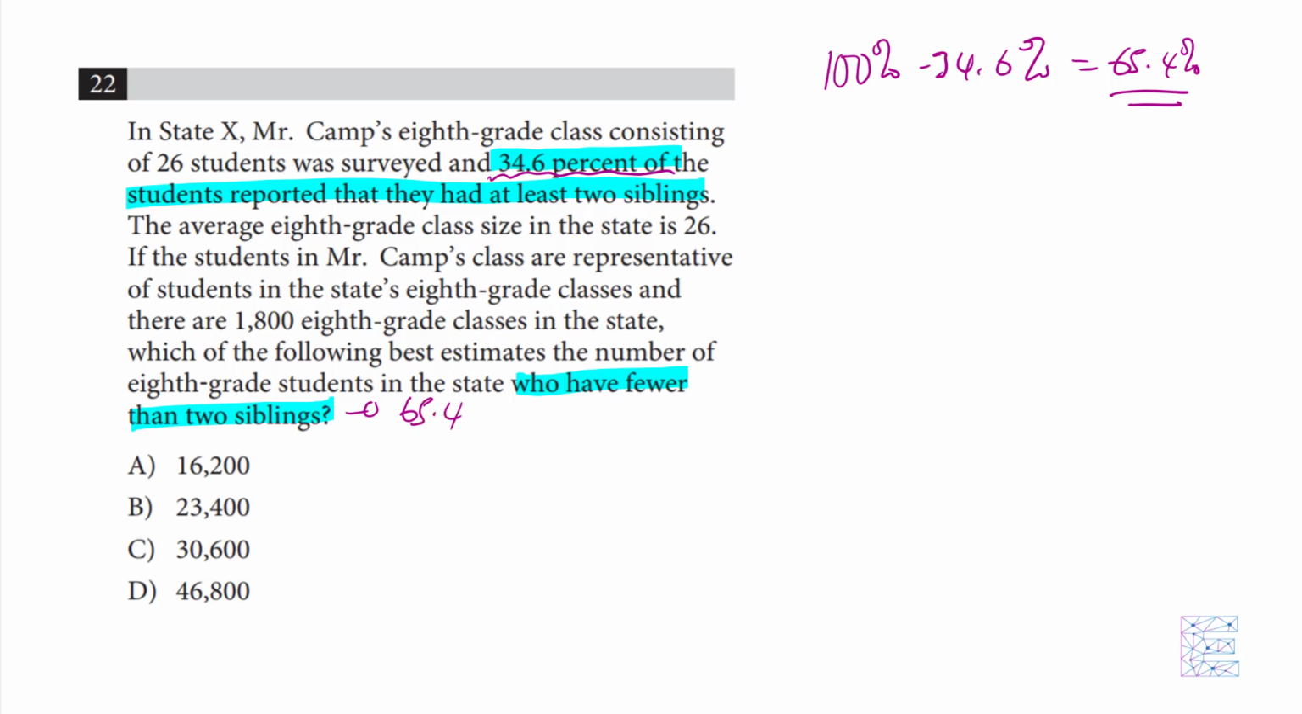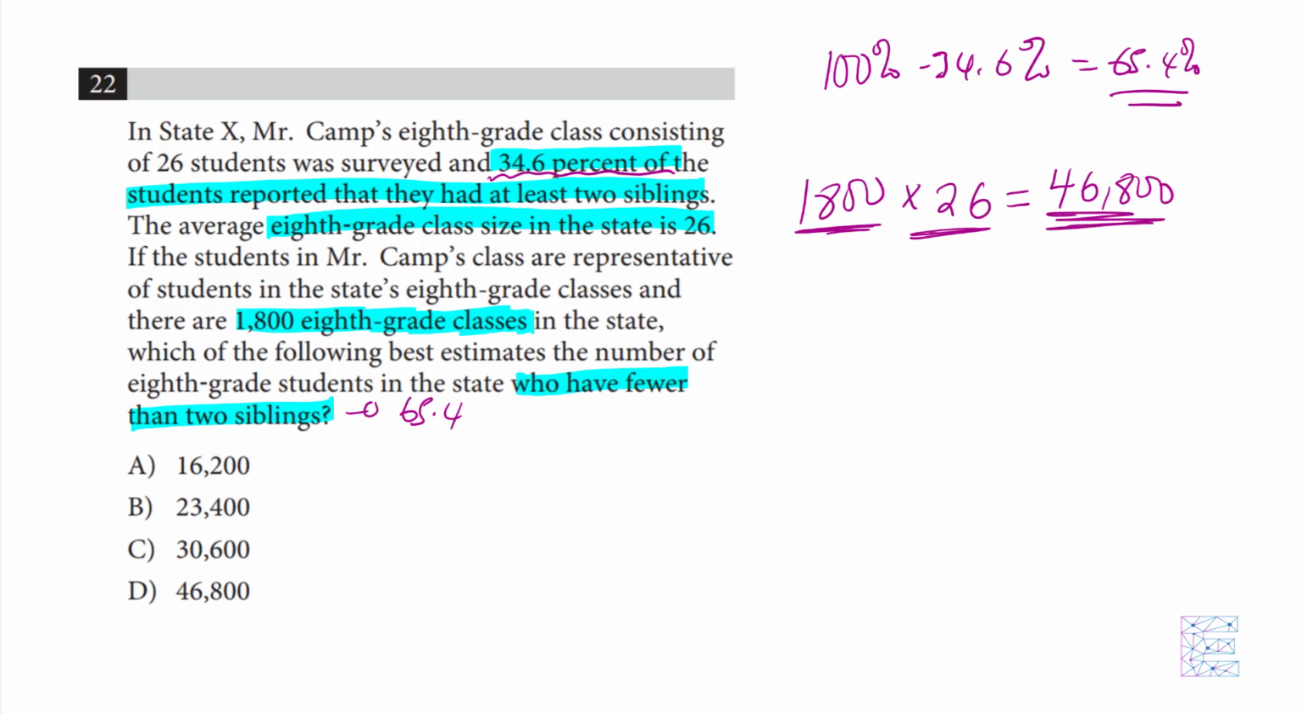So we read on and we find out that the average 8th grade class in the state is 26 students. If students in Mr. Camp's class are representative of students in the state's 8th grade classes, there are 1,800 8th grade classes, and each one has an average of 26 students. So to find total students, you'd say 1,800 8th grade classes times 26 per class gives us a total of 46,800 8th grade students. So these are the two numbers that we're going to be working with.